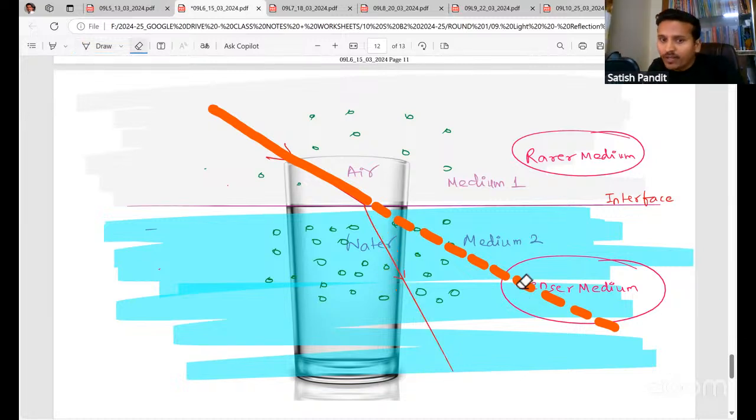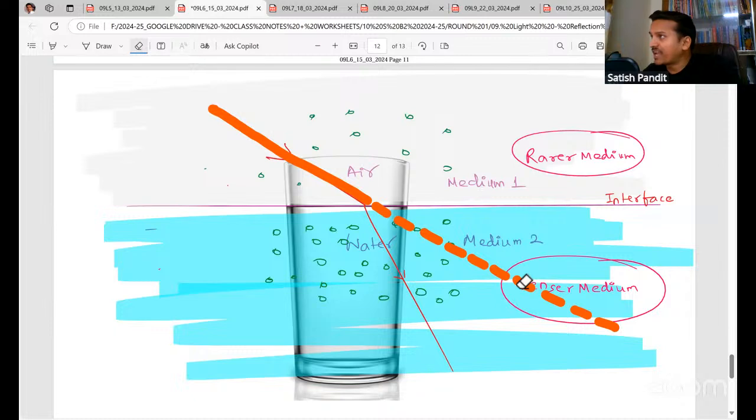So this phenomenon of bending of light when it travels from one medium to another, why is the path actually changing? Because the medium is changing, and when the medium changes, the speed also changes. Okay, see, I've given all the definitions. First of all, you try to understand the concept.